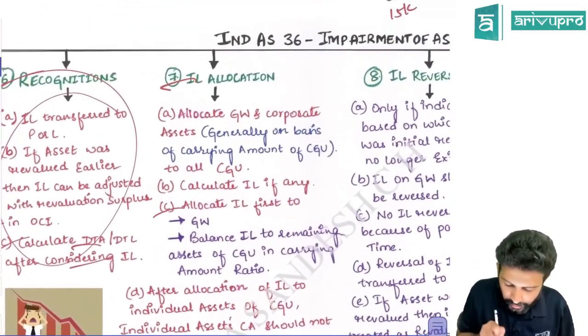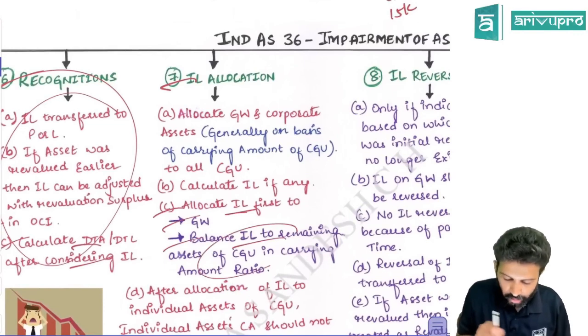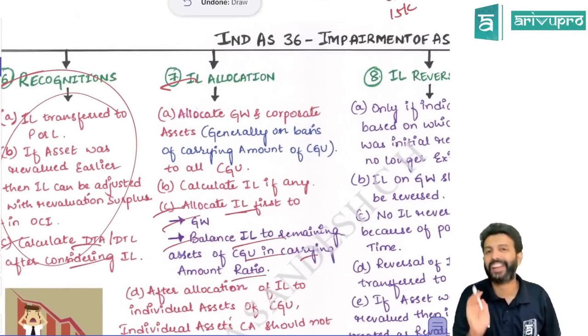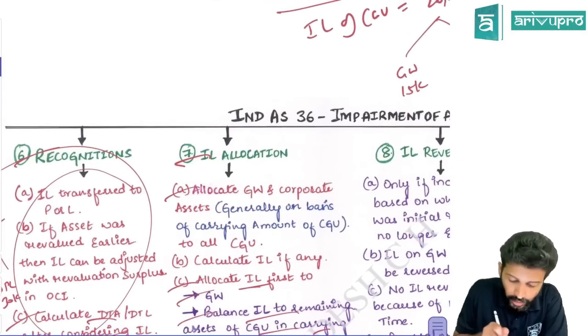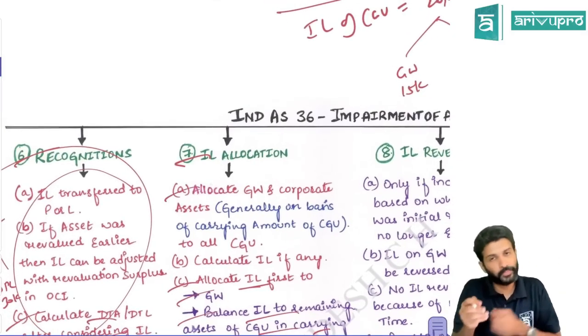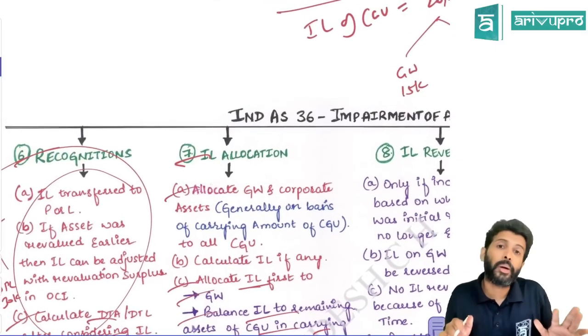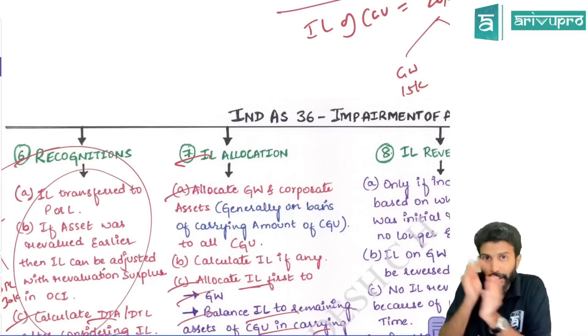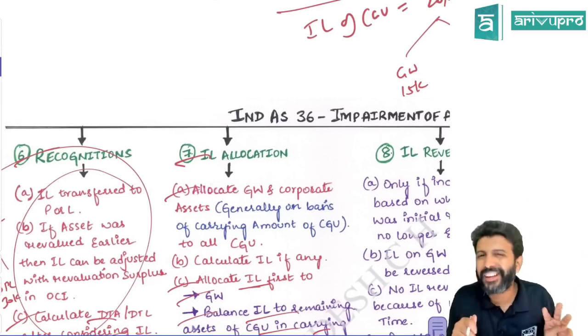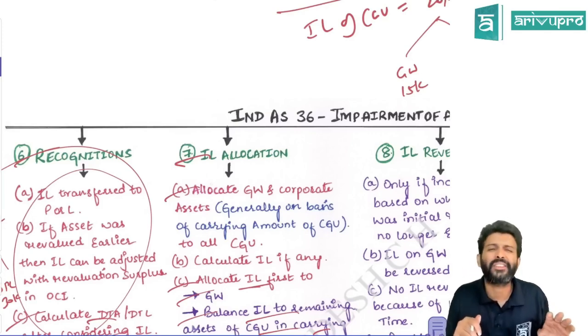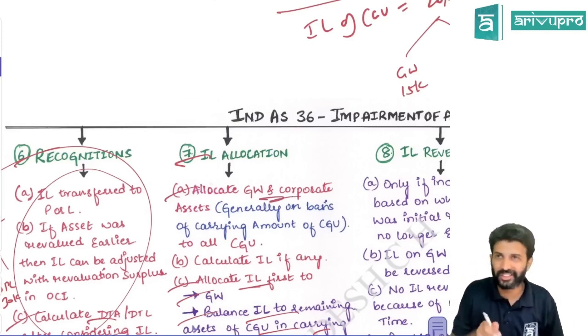Okay. So allocate the impairment loss first to goodwill. Balance impairment loss will be allocated to other assets of CGU in their carrying amount ratio. But before that, let's take one step back. Now, you did a business combination and you got goodwill. A company did a business combination and they got goodwill. Can goodwill generate independent cash flows? No. That means goodwill and corporate assets like head office building.